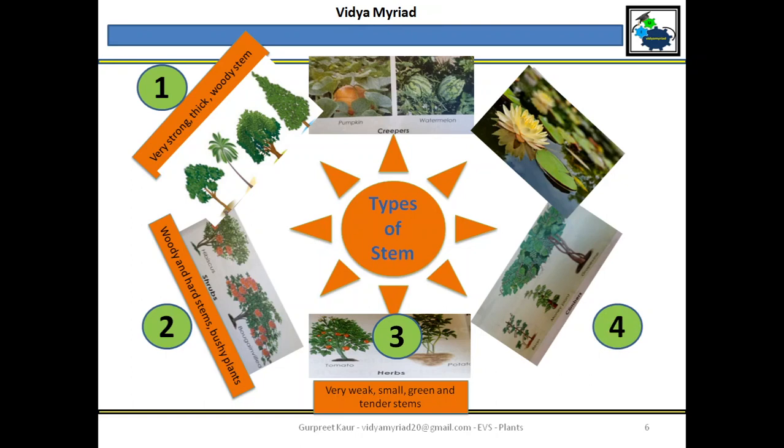Next, let's talk about climbers. Climbers are also soft and tender, but they need support to grow. They need support to climb. You must have seen that sometimes you tie a rope or a string to make the plant climb up.